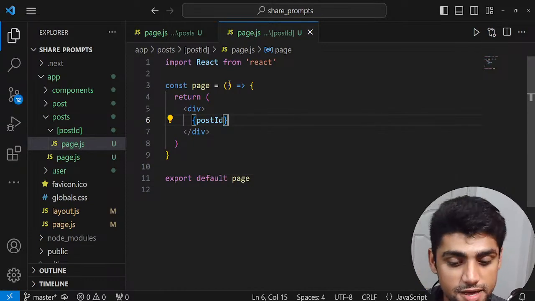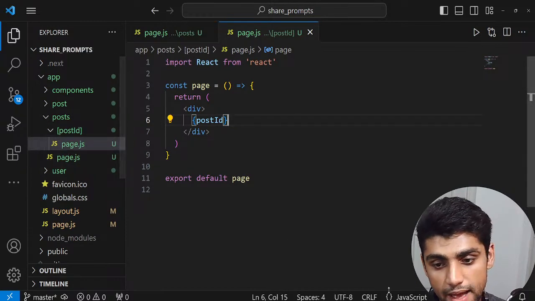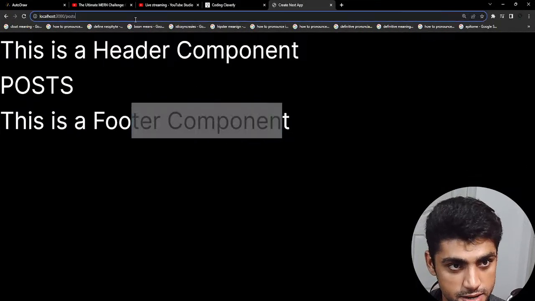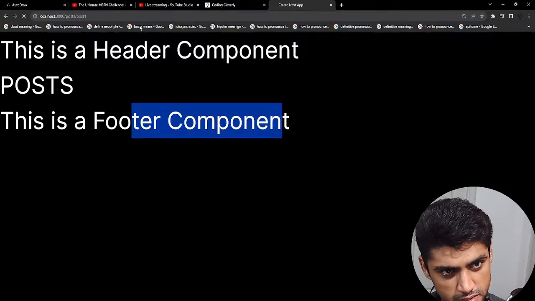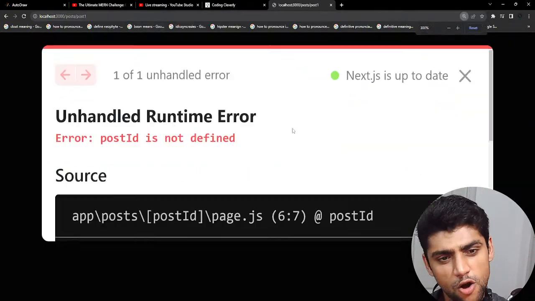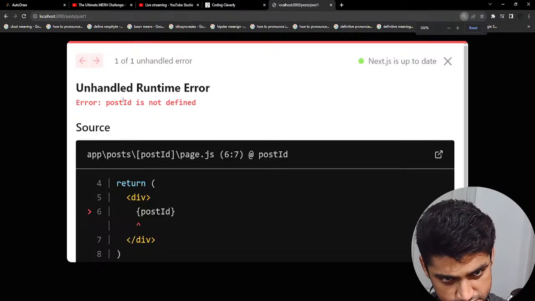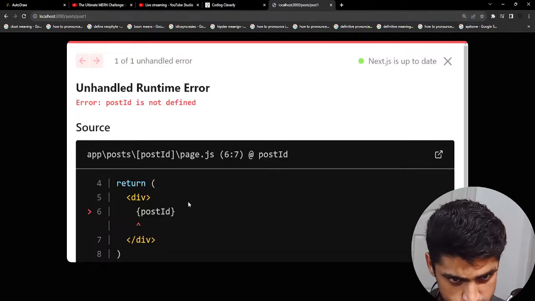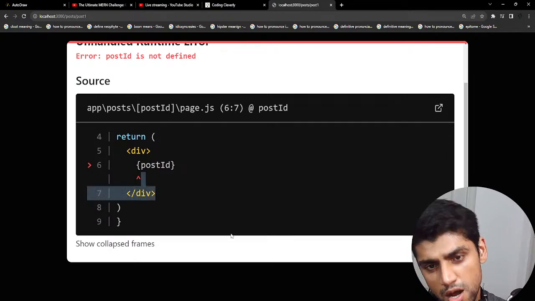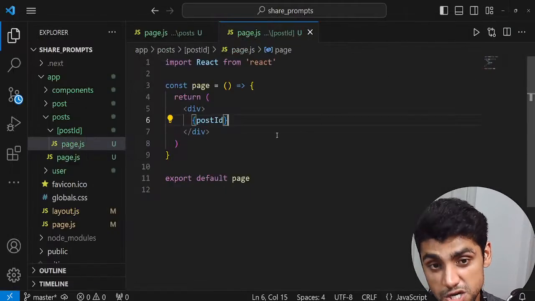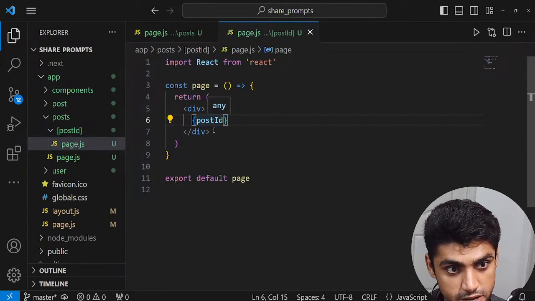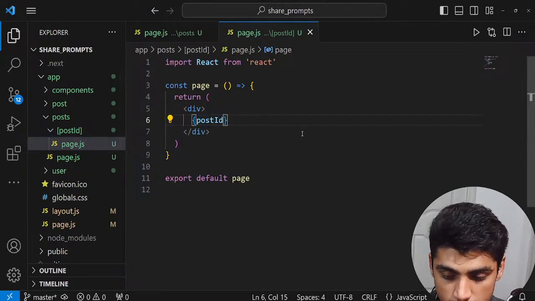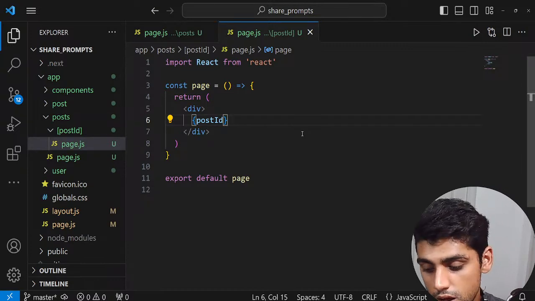All of it is cleared. If I go back and post, I don't know, post one. So right now, obviously, nothing is defined. Post ID is not defined. And we have to define it so that we could use it. But this is how we actually use the thing. So post ID and post ID should be there as well. So, that's how things are started.